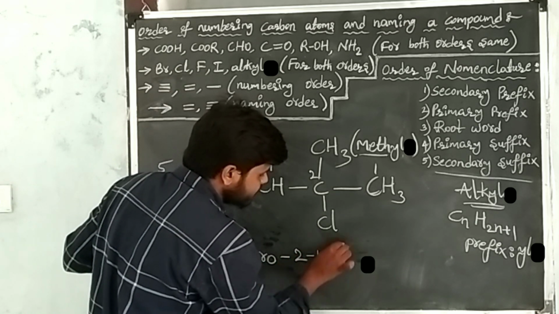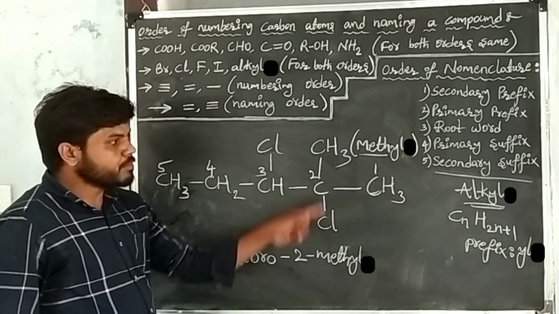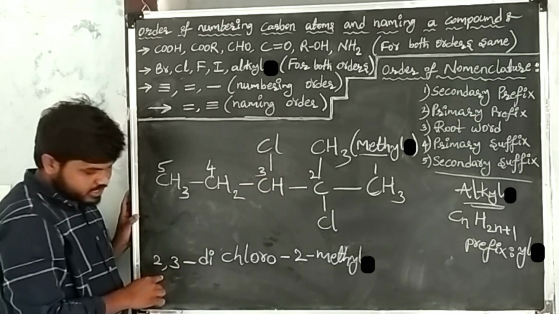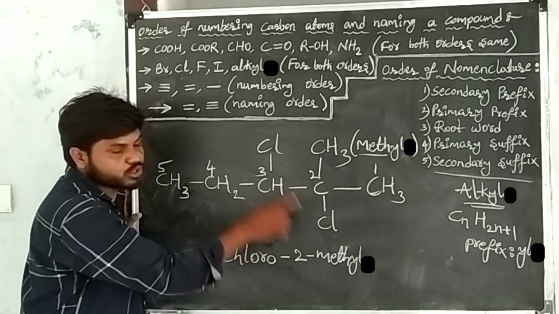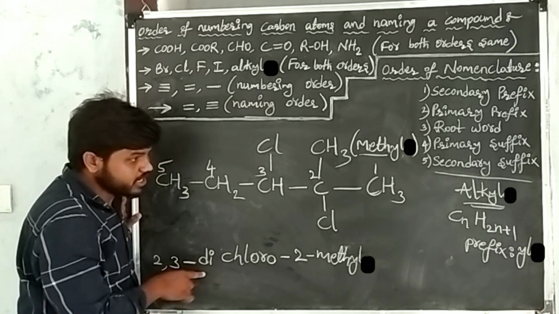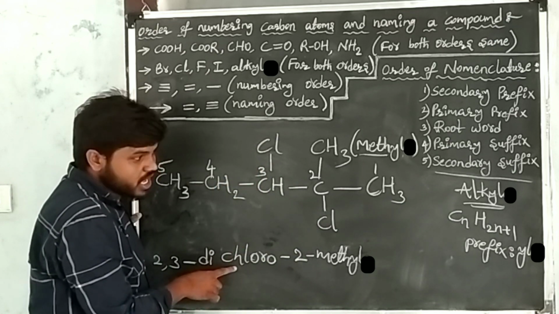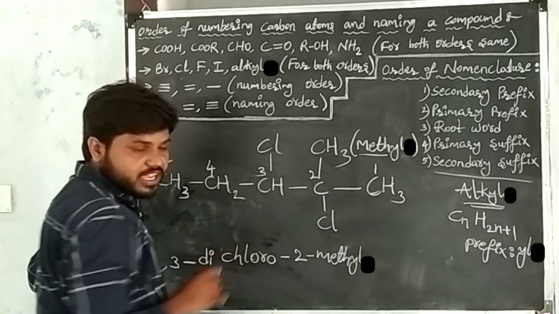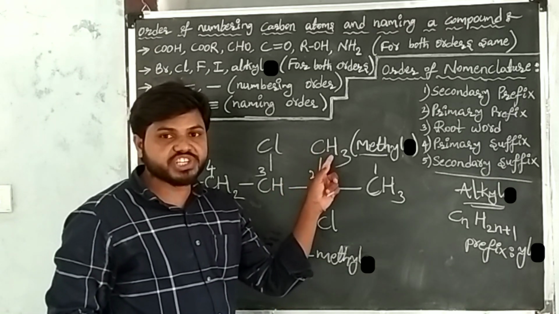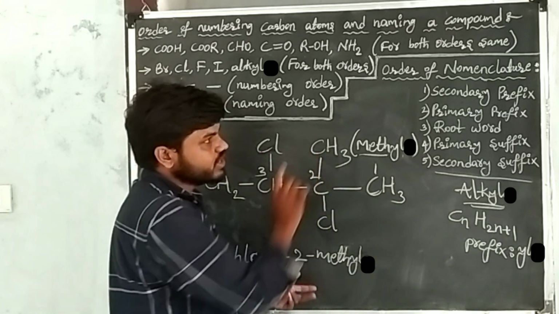So the 2 chlorines and the methyl are completed: first the positions of each chlorine 2, 3, then the numerical prefix di, then chloro, then the methyl position 2, and the prefix methyl.